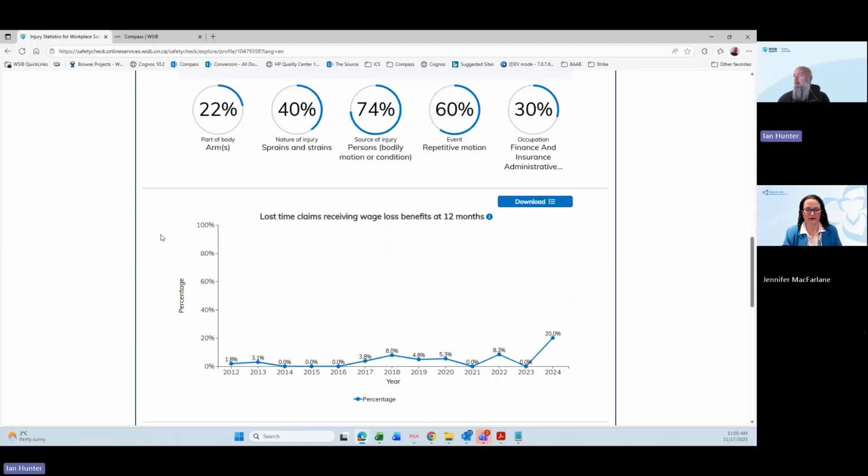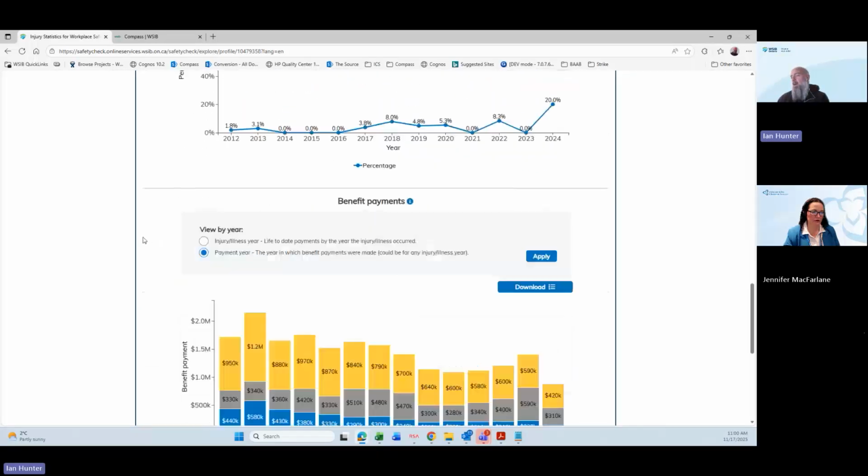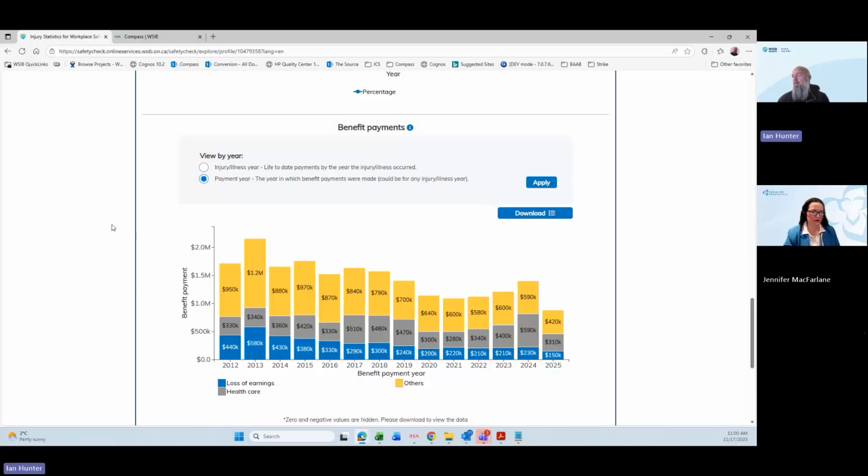We also have our claims receiving wage loss benefits at 12 months. So how many claims are still receiving or still off work and receiving wage replacement at 12 months post-injury? And then we have our benefit payments. So here we're looking at benefit payments that are paid out by that benefit payment year.